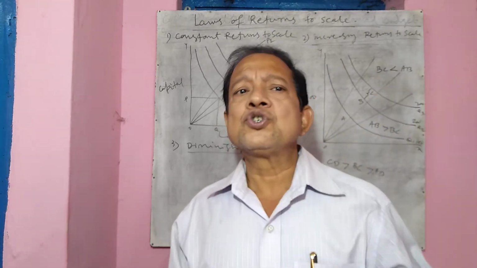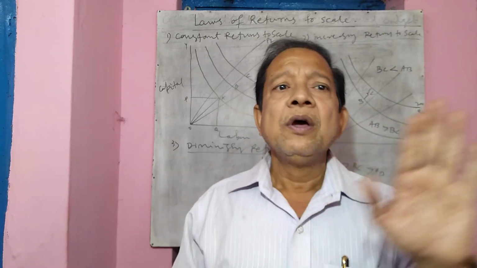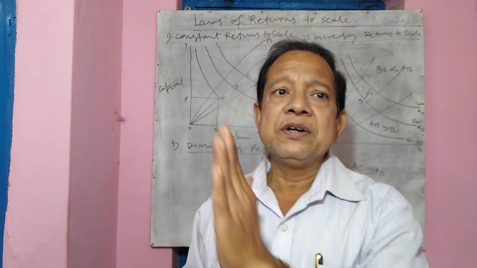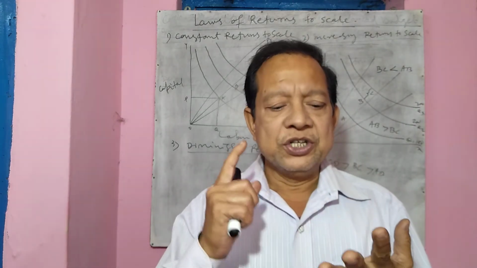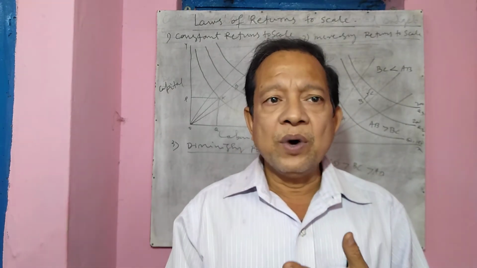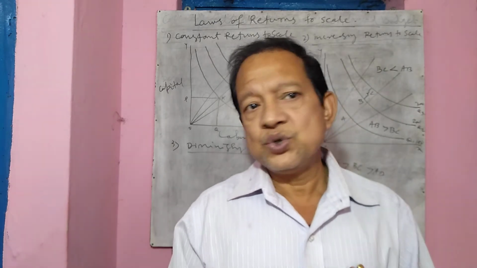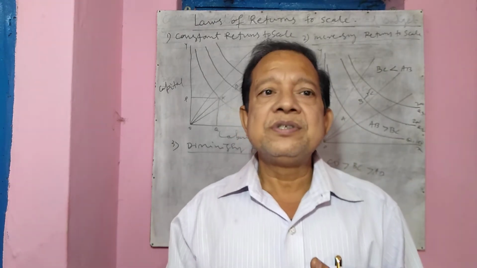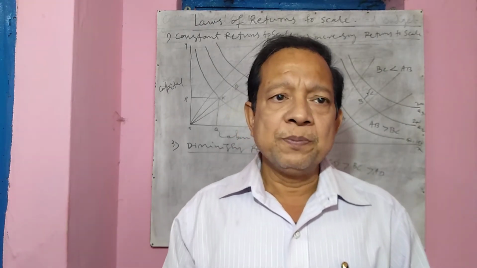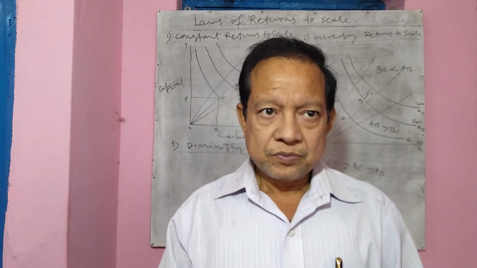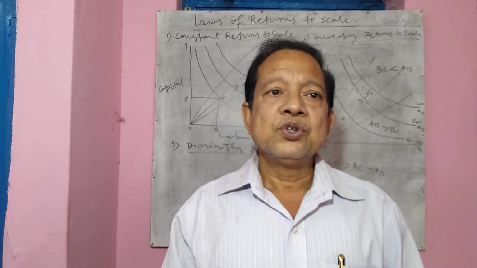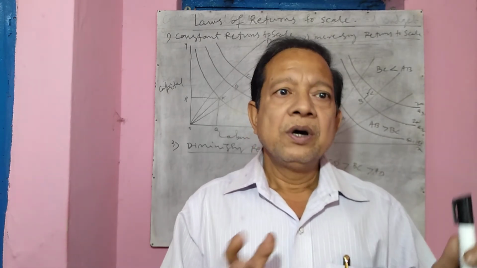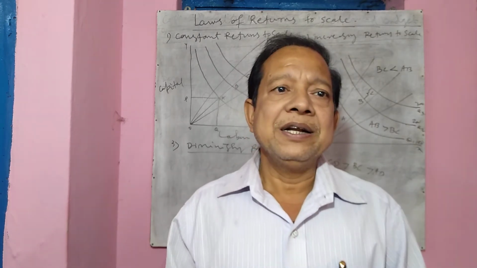So in the long run also, the production function follows three distinct stages. One is increasing return, another is diminishing return, and the third is constant returns to scale. Okay, so this is all about the long period production function, or the law of returns to scale. These are the two production functions that I had discussed with you.